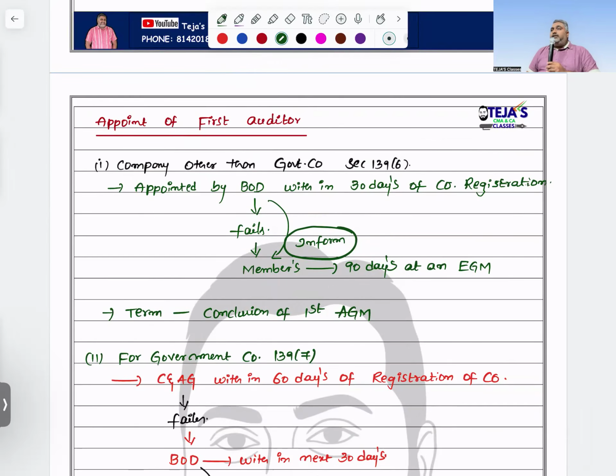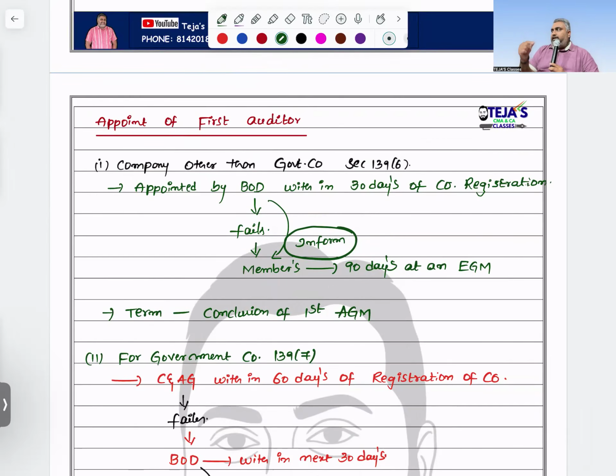Write short notes on the first auditor appointment of a company other than a government company. That is defined in section 139 subsection 6 of the Act. Who is appointing the first auditor? The board of directors. Within how many days? 30 days of company registration.